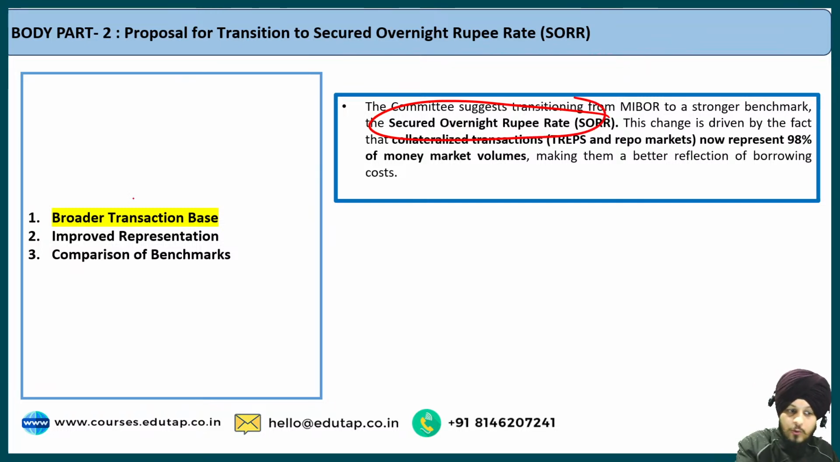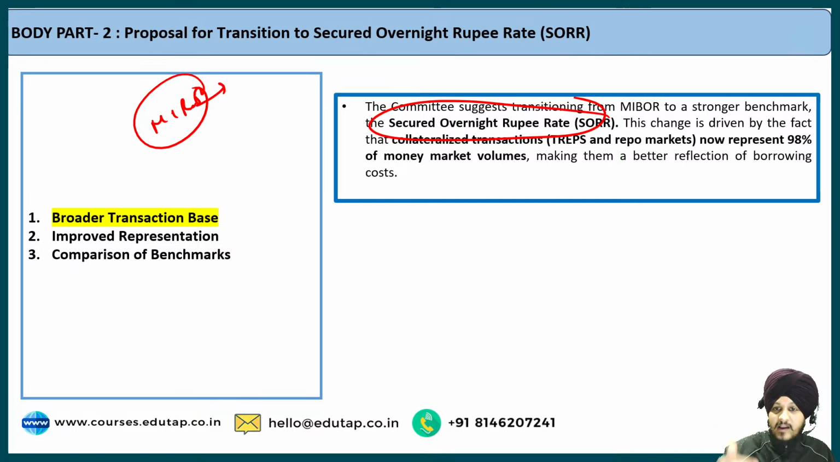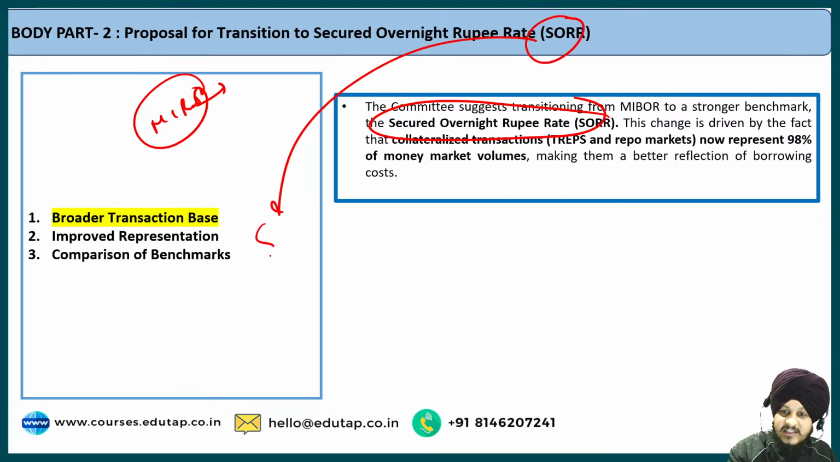Now, as I told you, the MIBOR is based on the unsecured type of borrowings. But what about the SORR? SORR is based on secured borrowing. The changes that are happening with respect to the borrowings that are taken under the umbrella of this secured transaction, that is with the backing of the collateral.